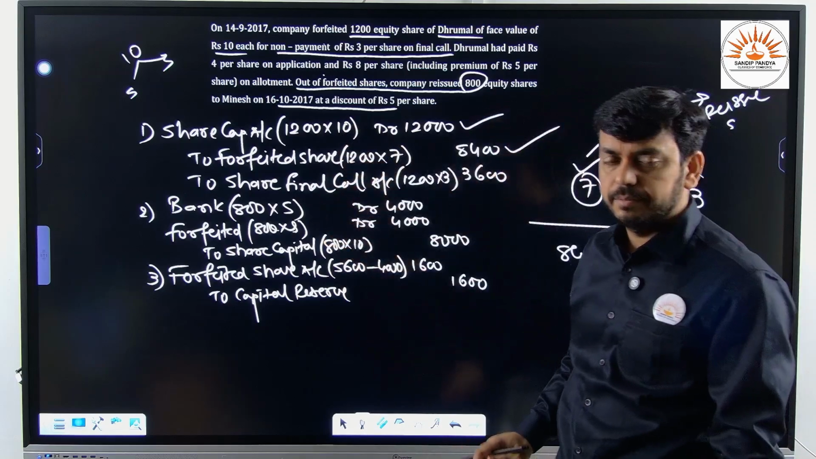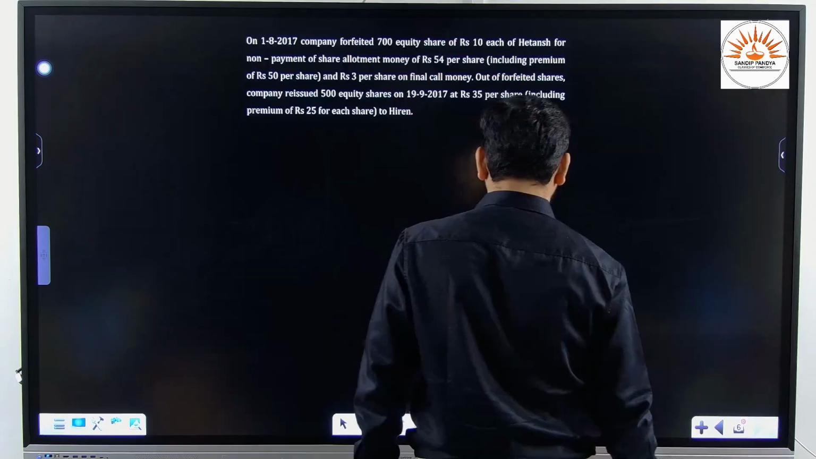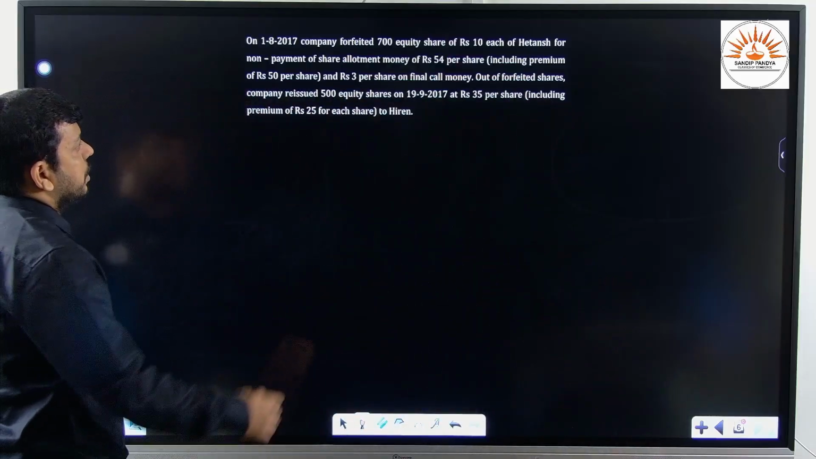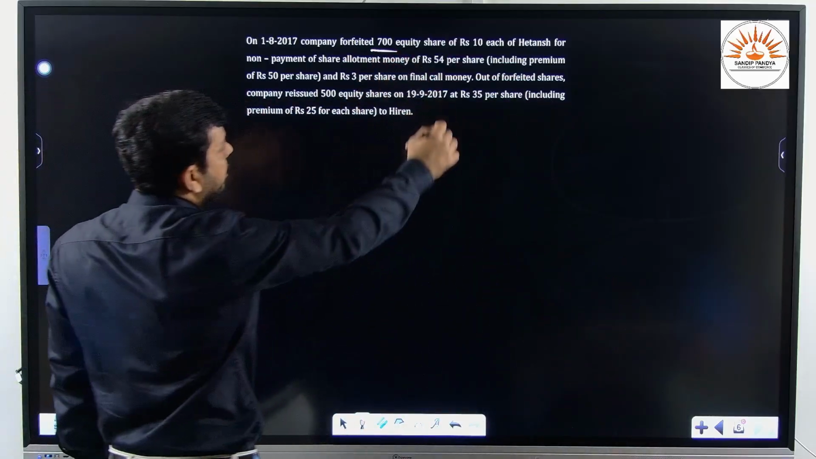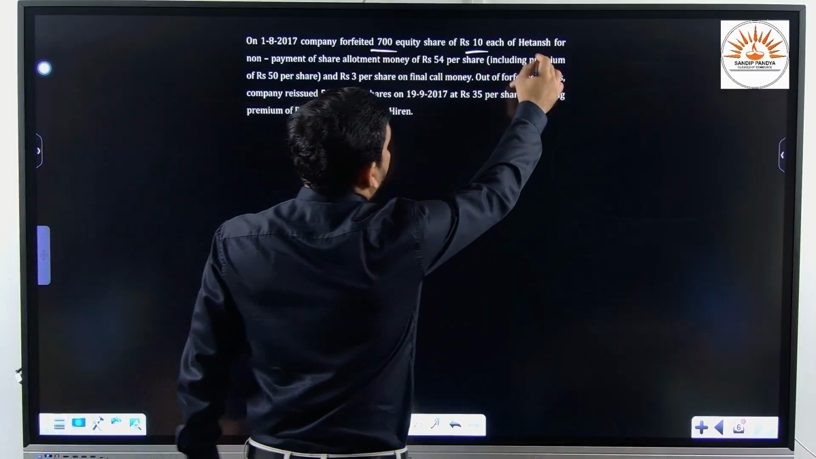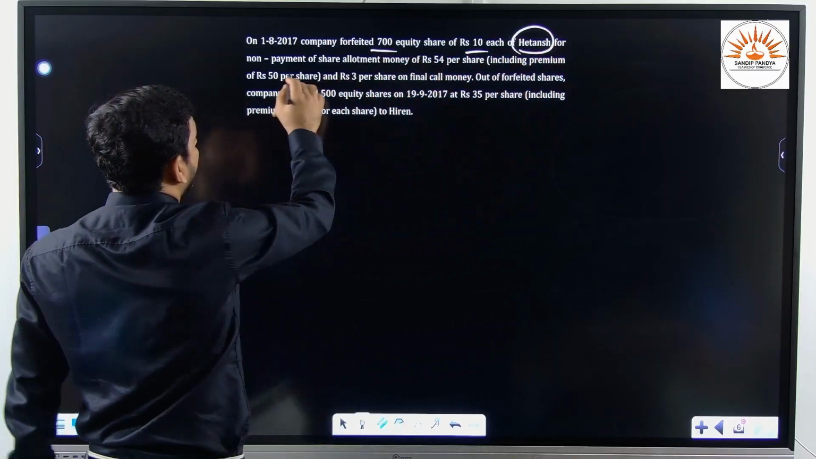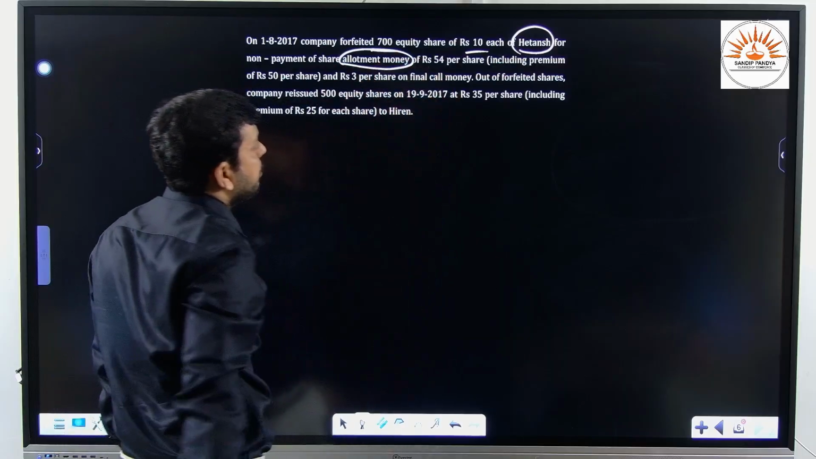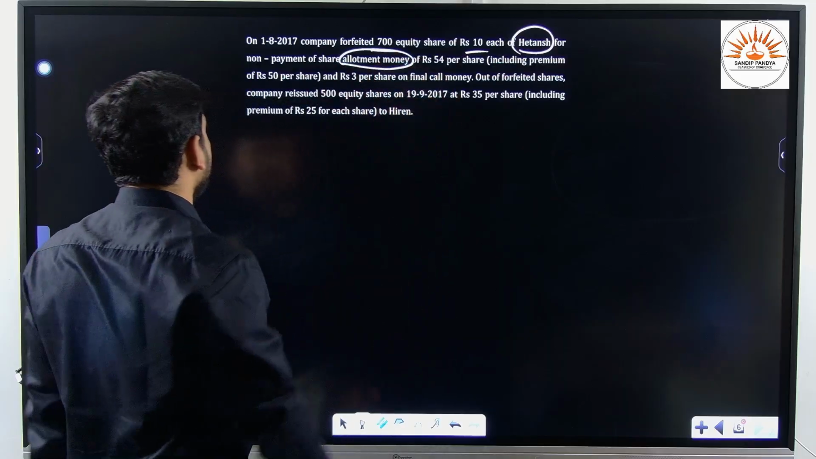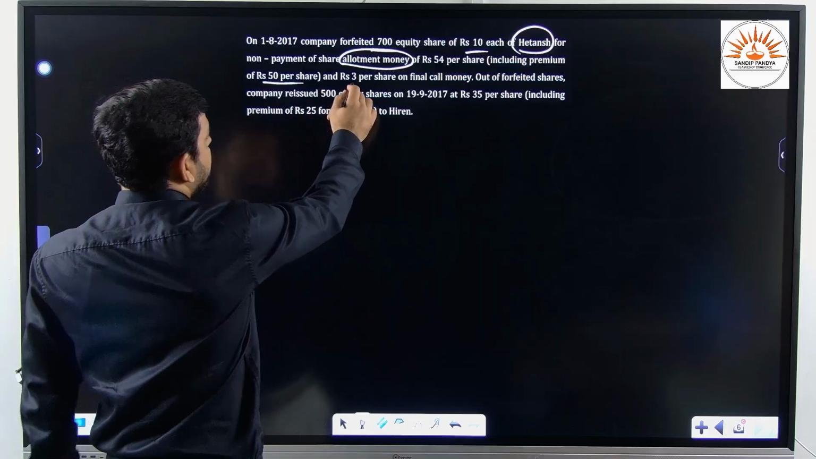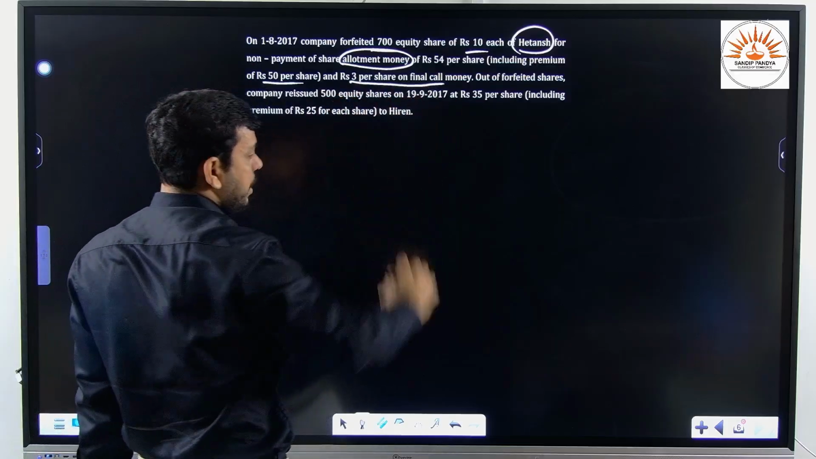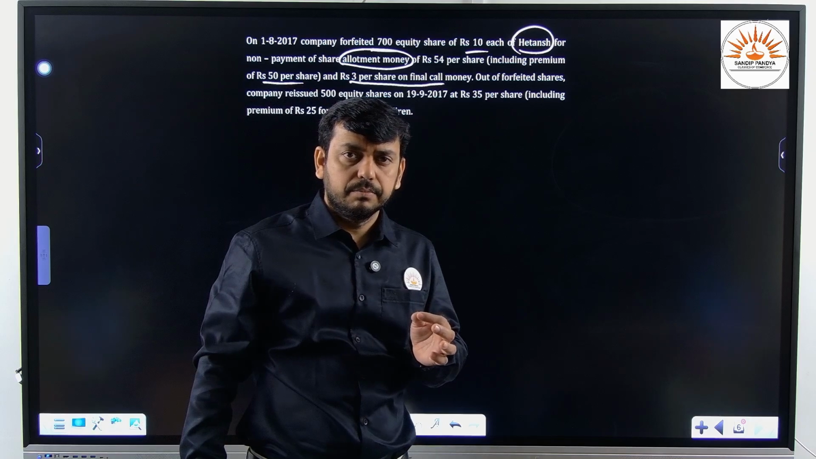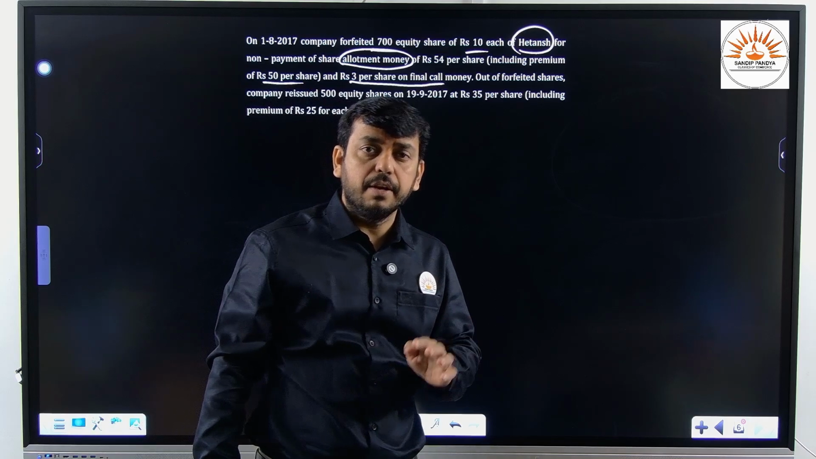Is it clear? So let's move to the next one. Now read it. On 1st August 2017, the company forfeited 700 equity shares of 10 each of Hathans for non-payment of allotment money, that is rupees 54 per share including premium 50 per share, and 3 per share on final call. That means the company has asked him to pay on application, then on allotment and then on final call.